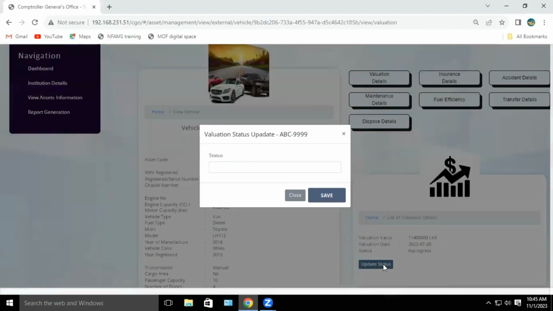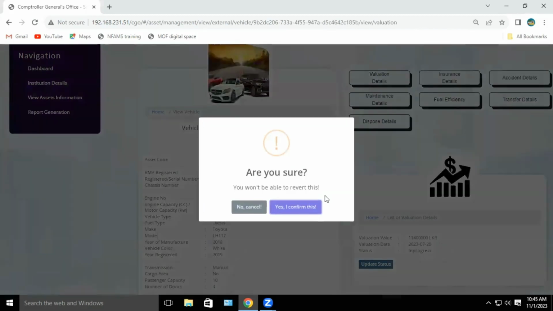And in this status bar you can select not verify like this, treating the valuation information as not correct. With that confirmation, you should click the save button. Then again you can see this familiar message, "Are you sure?" Then if you are sure that your verification is correct, click yes, I confirm this.